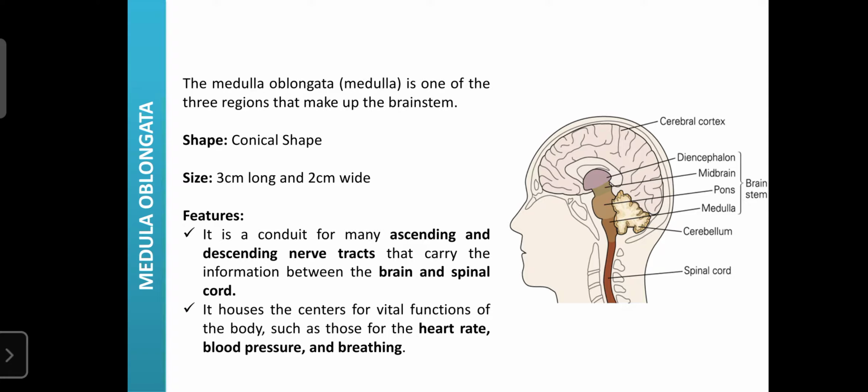Regarding the features, the medulla oblongata can conduct many ascending and descending nerve tracts. It allows the passage of ascending as well as descending nerve tracts.